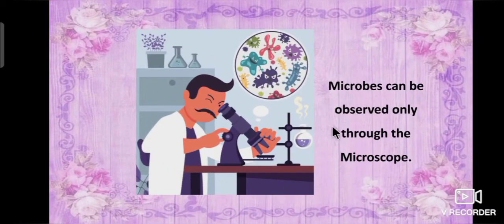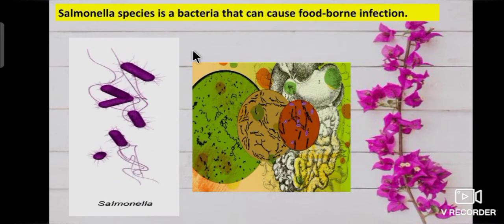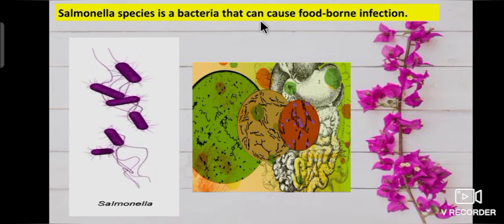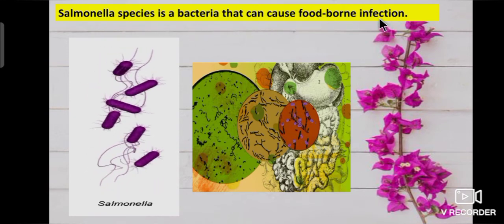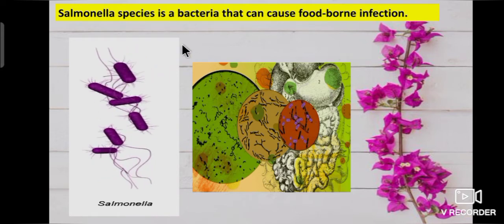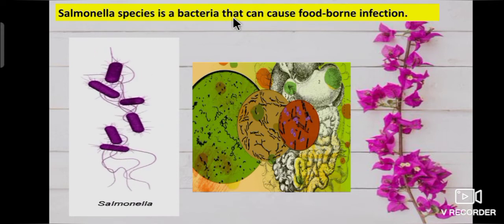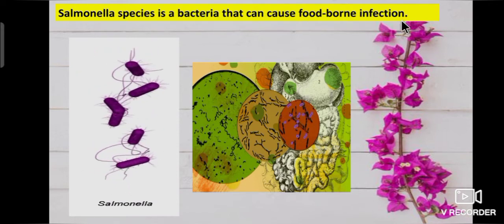Microbes can be observed only through the microscope. For example, Salmonella species is a bacteria that can cause foodborne infection.